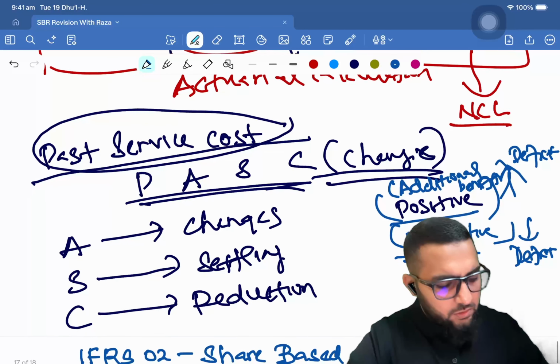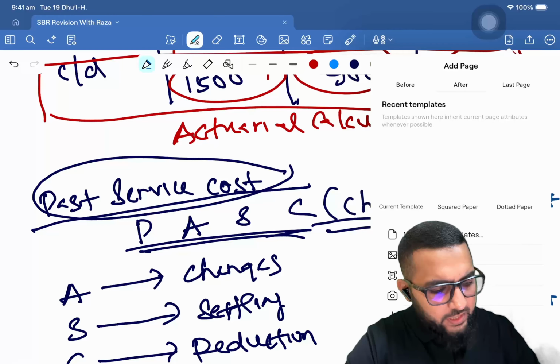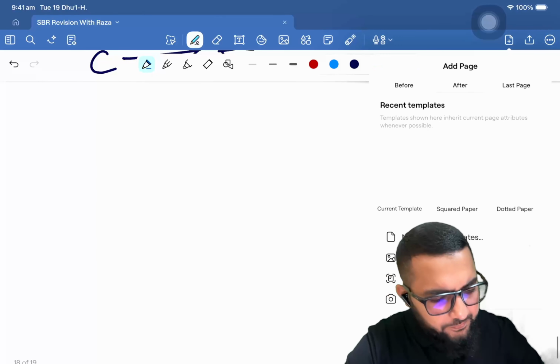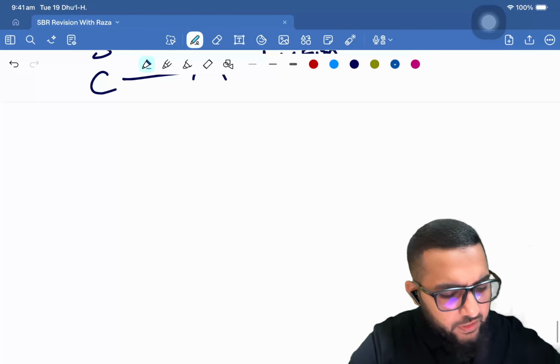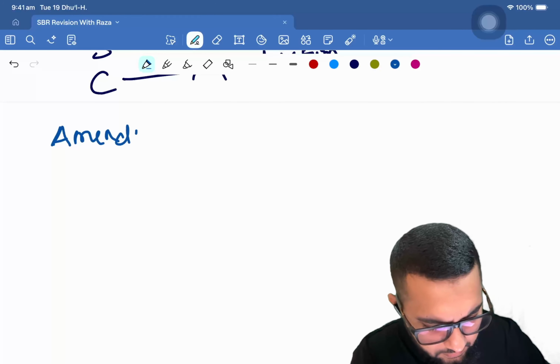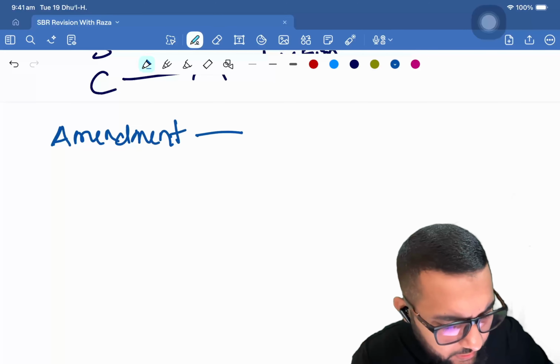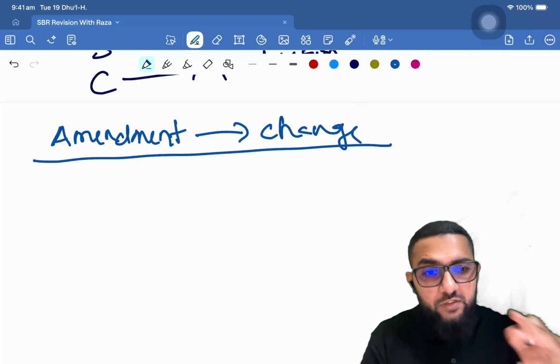All right. So when we look at the amendment, it is the change that can happen to the defined benefit plan.